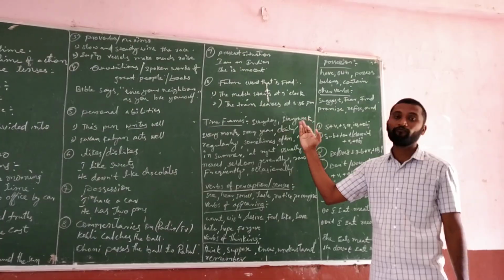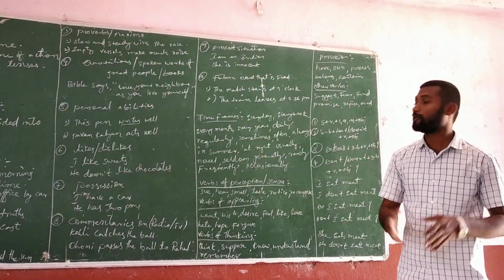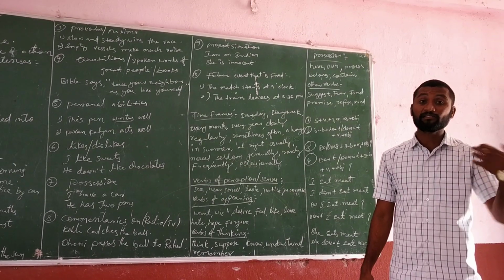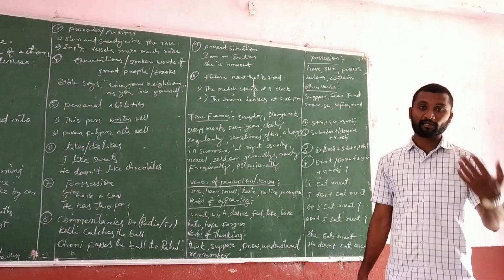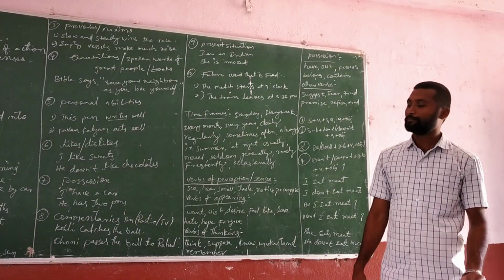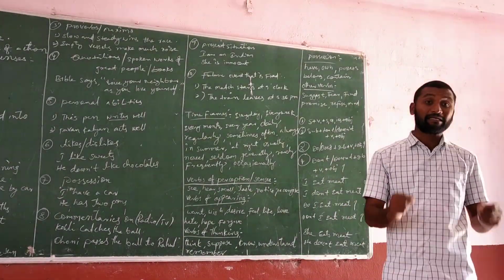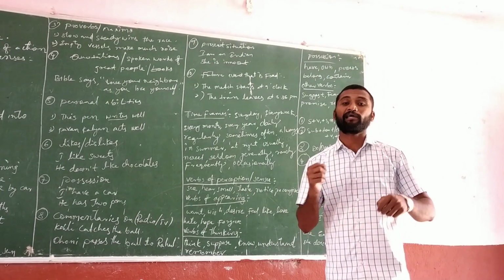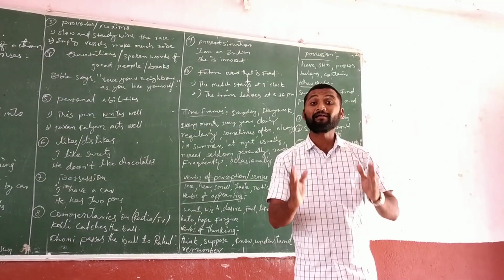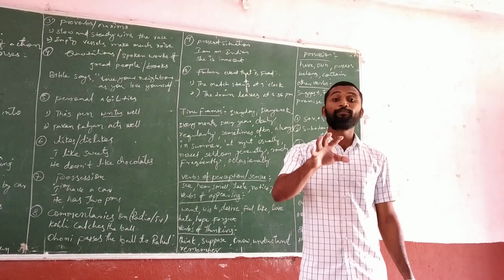Every day, every week, every month, every year, daily, regularly, sometimes, often, always, in summer, in winter, in rainy season, in spring season, at night, at morning, usually, never, seldom, generally, rarely, frequently, occasionally. If you see these words in given sentences, you can understand that these sentences belong to simple present tense.